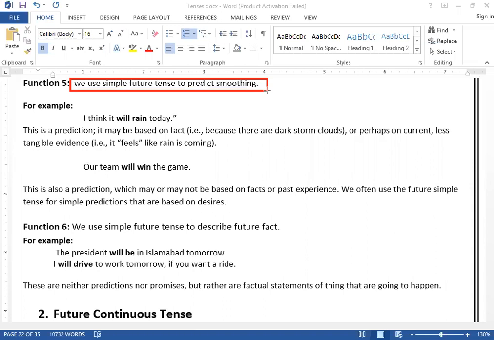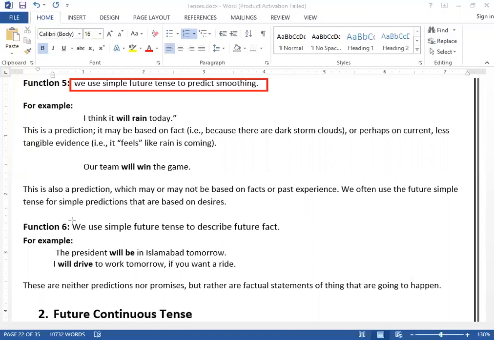That it will rain tonight. You make what? You make a prediction. For example, Pakistan is playing a cricket match and Pakistan is playing well. So what do you predict? You predict that Pakistan will win today. Clear? So this is what we have. Whenever you go for prediction, you can go with that of simple future tense.